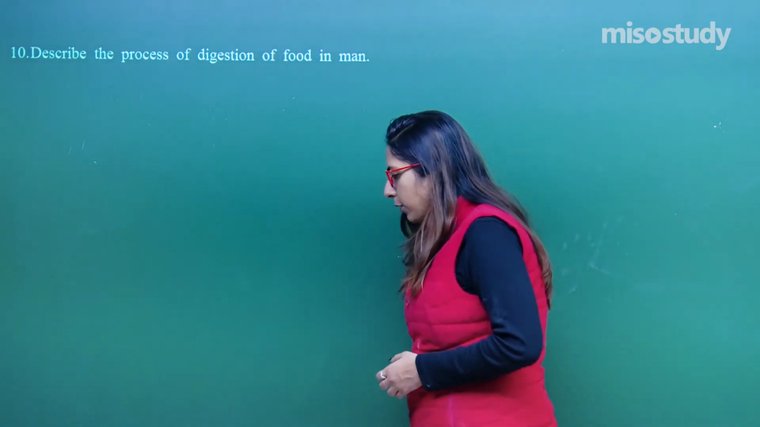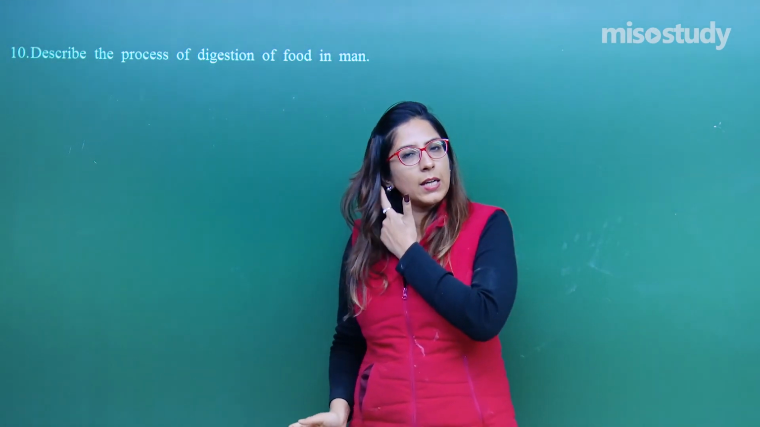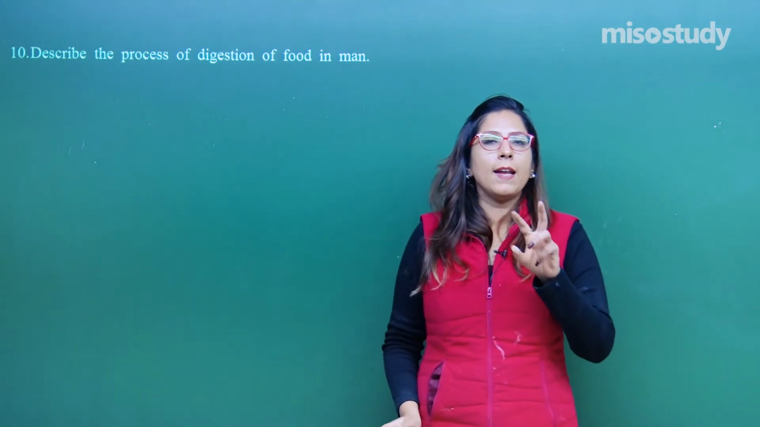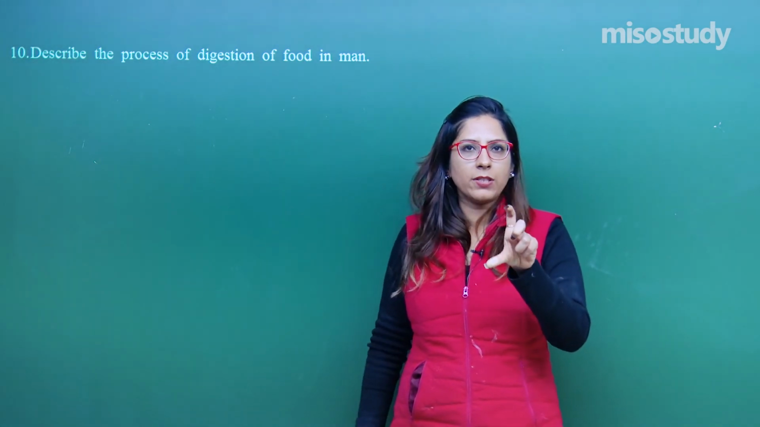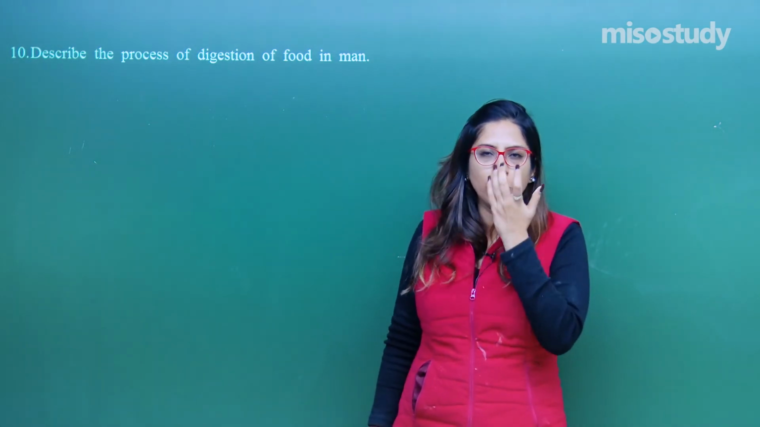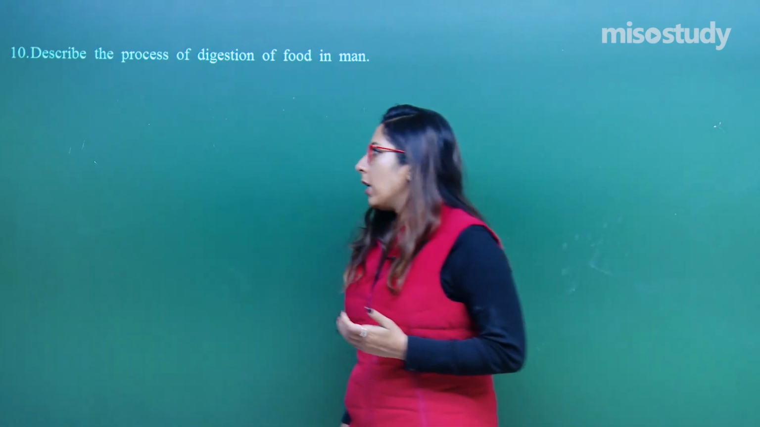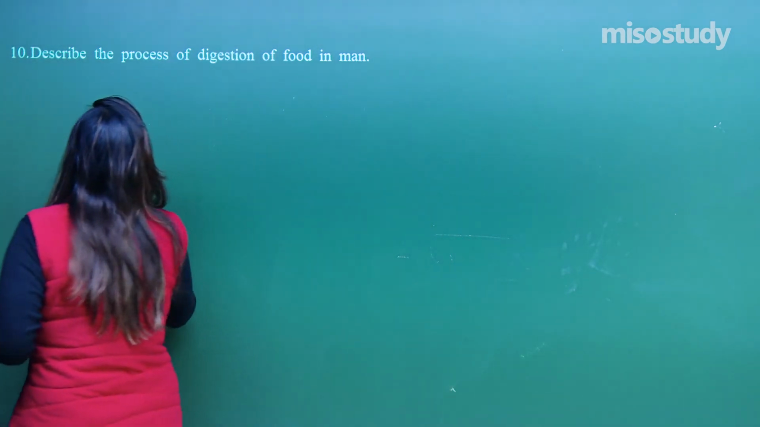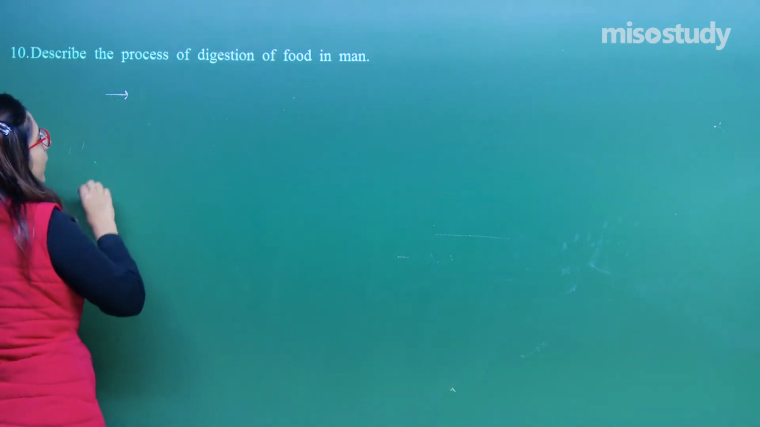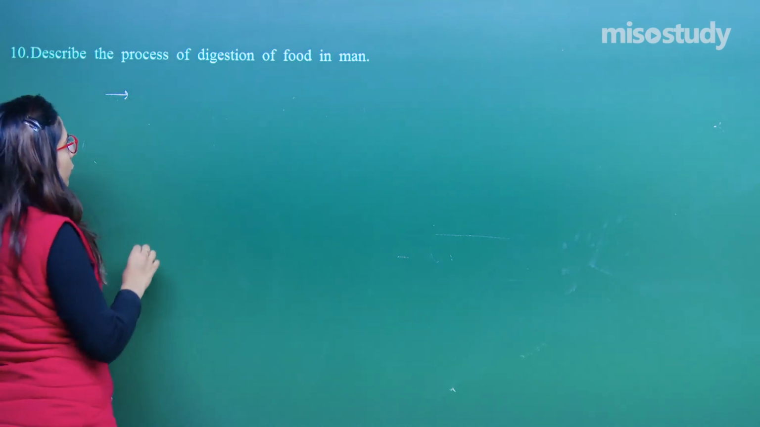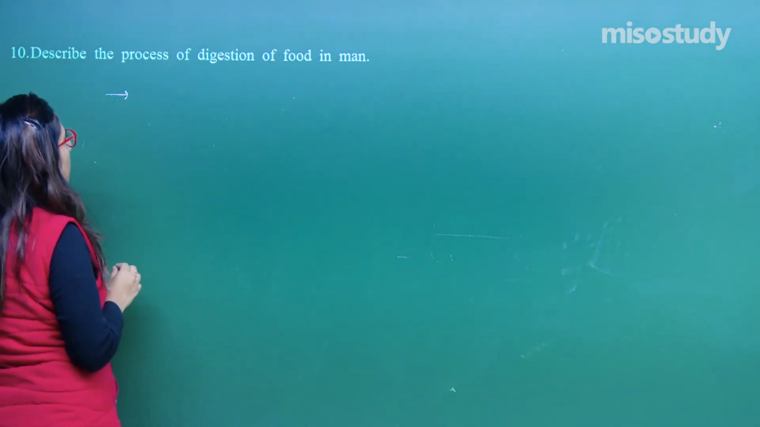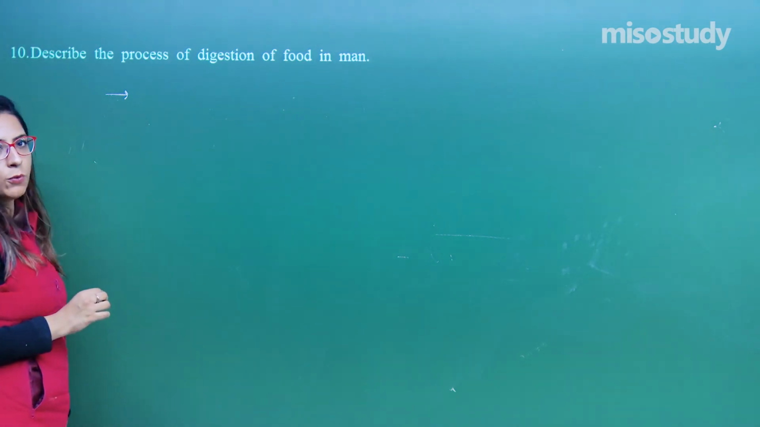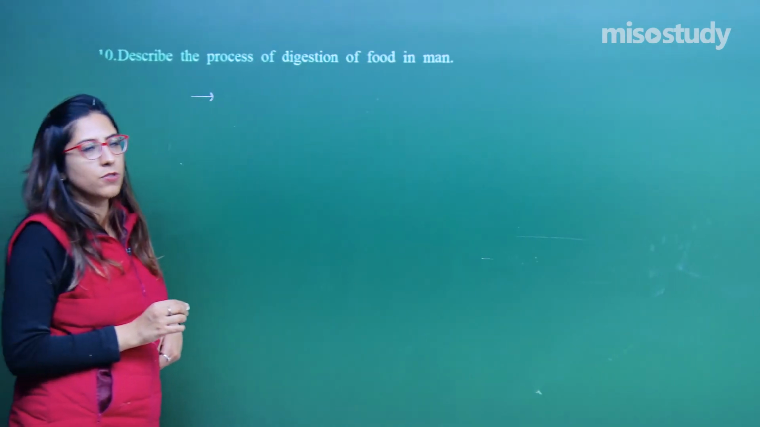In the first few sessions I have discussed nutrition, and in that topic, when I discussed the human digestive system, there you will find the answer. I am just giving you the points you have to write and explain, because it is of 10 marks. So, the first part is you have to draw a diagram of the human digestive system.